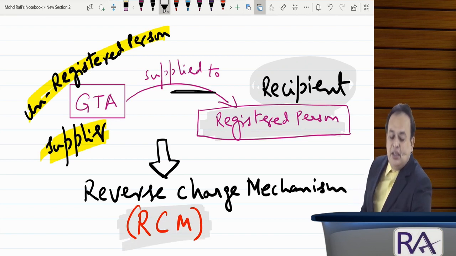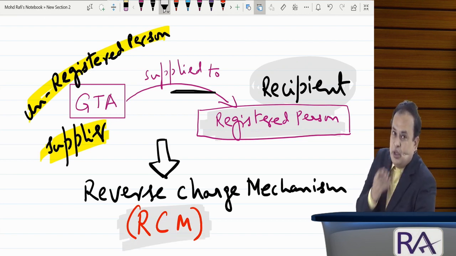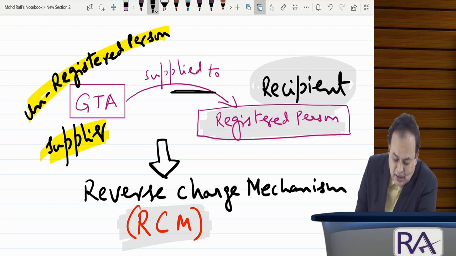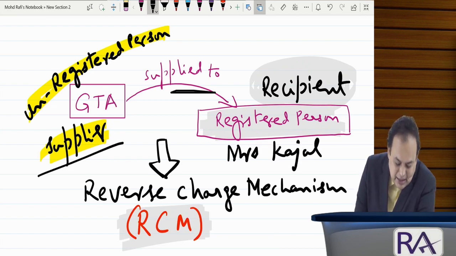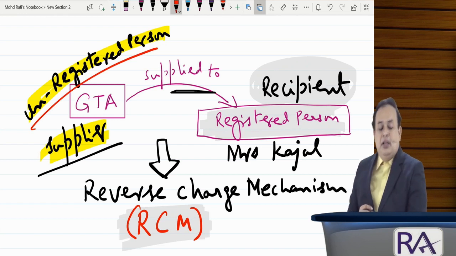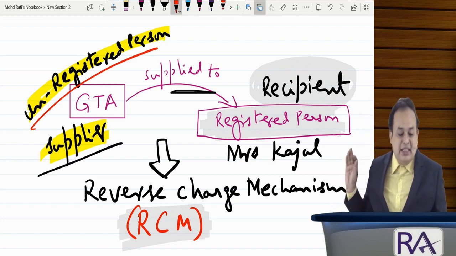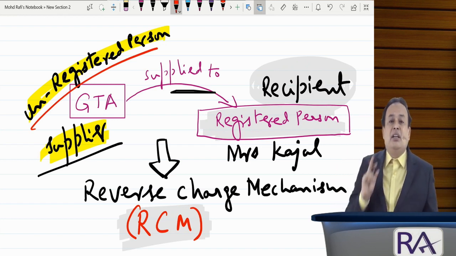Got the clarity? Now, in our given example, just now I referred to, the registered person is Mrs. Kajal. The GTA remains the supplier, being an unregistered person. So, who is liable to pay GST in the given case, my dear sir?